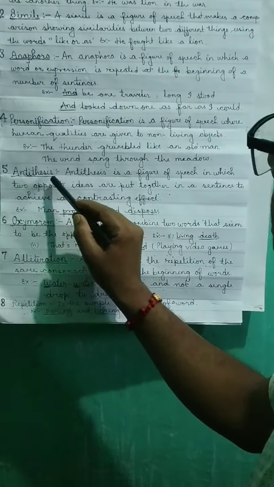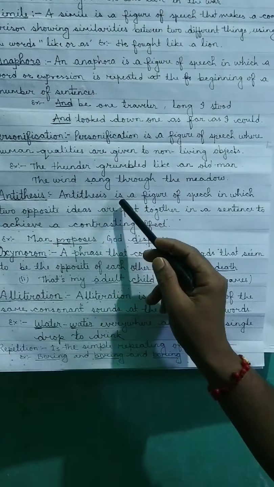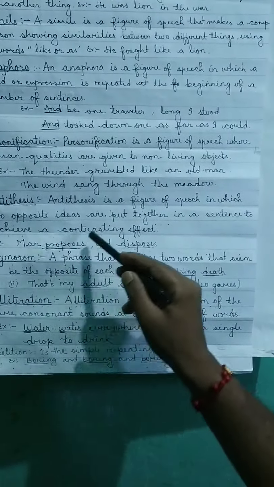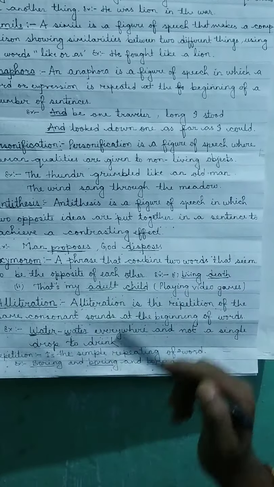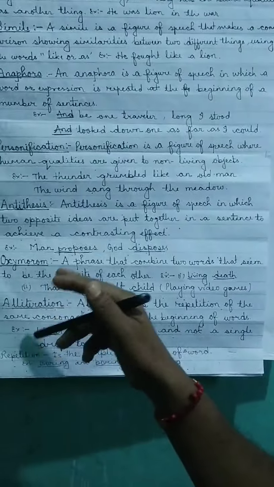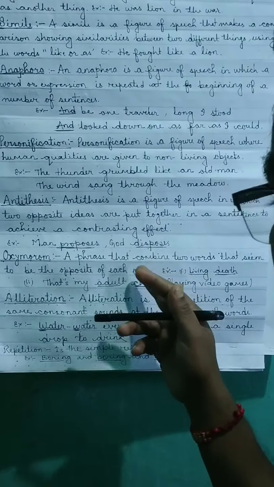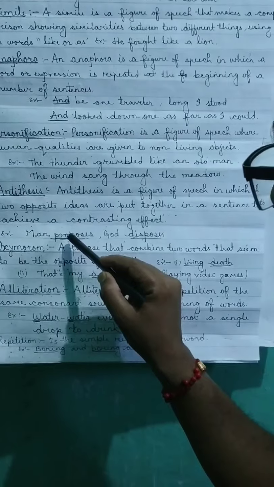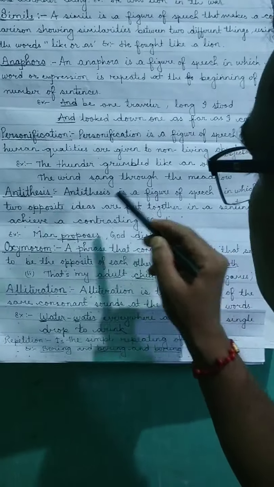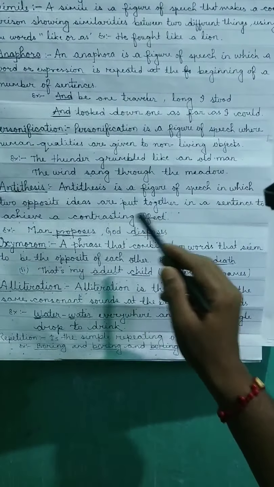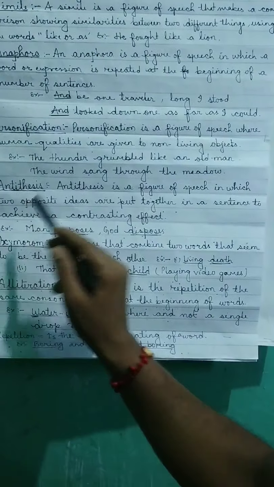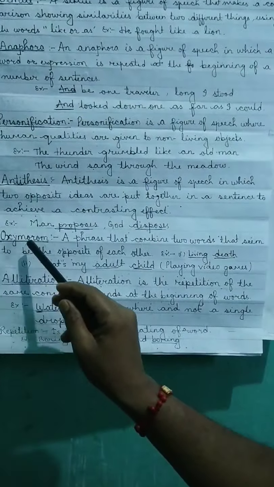Next, antithesis. Antithesis is a figure of a speech in which two opposite ideas are put together in a sentence to achieve a contrasting effect. Here the two things are: man proposes and God disposes. Okay, the two things are there because they are the opposite of each other. Propose, disposes, opposite. Means when two ideas are put together to achieve a contrasting effect, that is called antithesis.